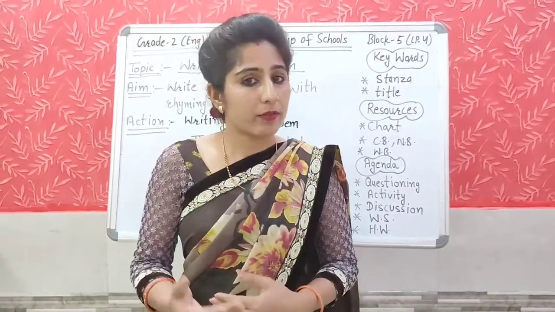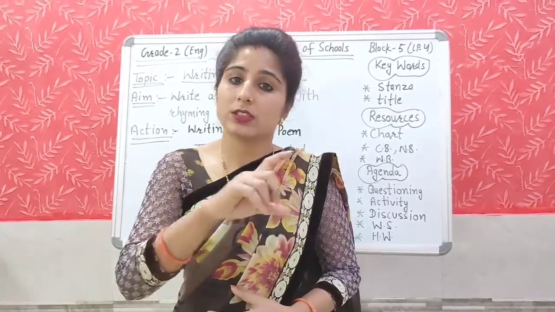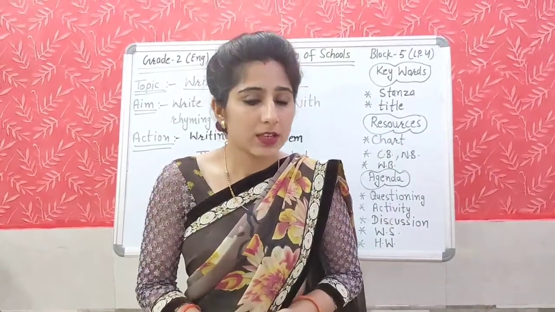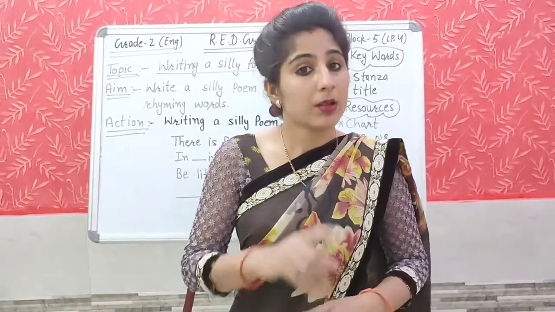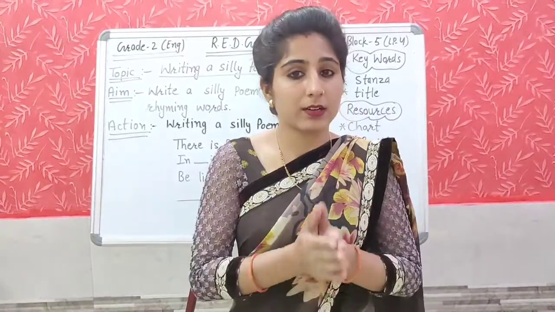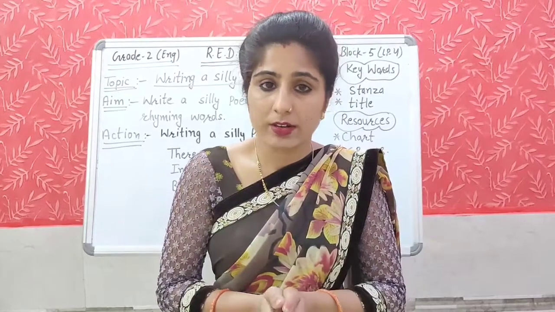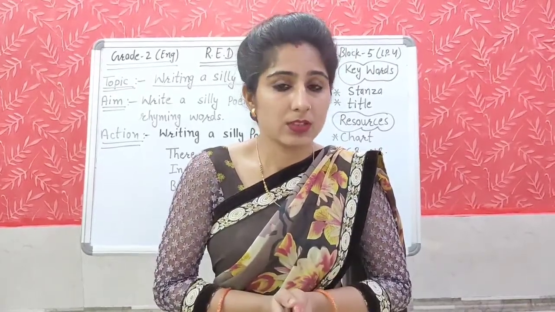Every poem is written like this. These 4 lines are called a stanza. In chapters, the story is written in a paragraph. In My Festival, we have written that paragraph, 5-6 sentences, 6-7 sentences together. The story is written in a paragraph, and the poems are written in stanzas.